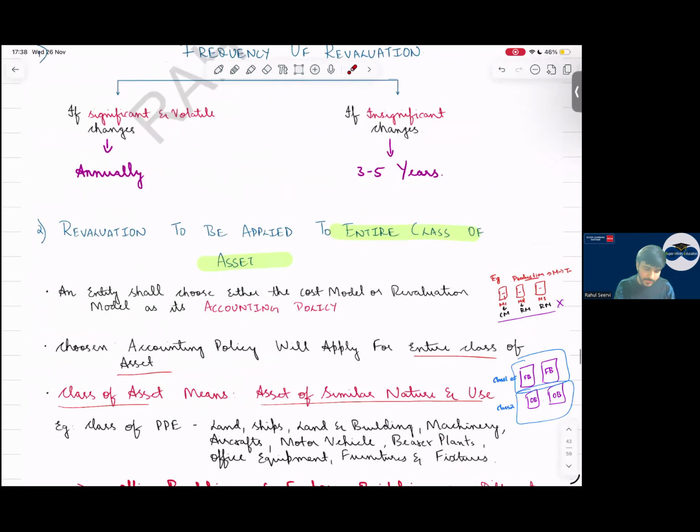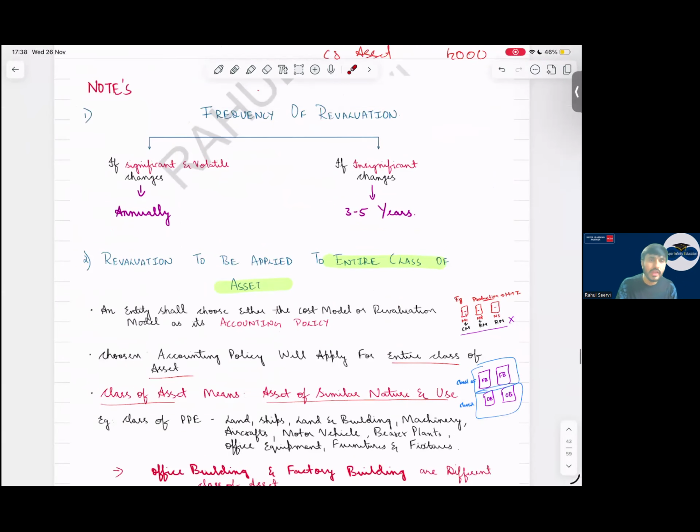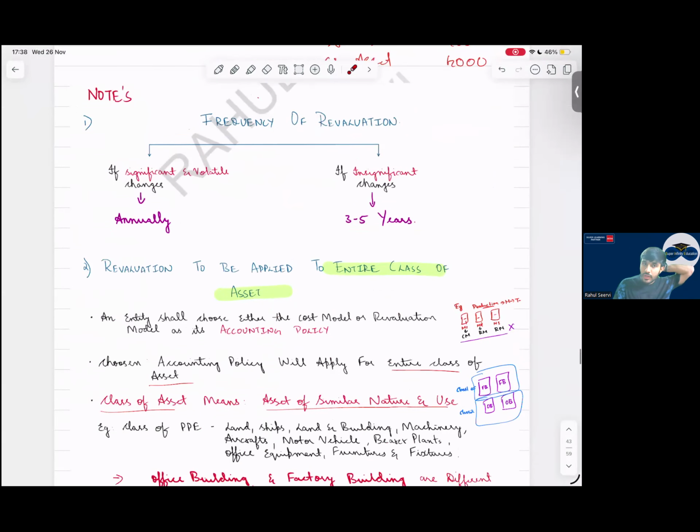Yes, sir. Now coming some important notes which you have to understand. Frequency of revaluation. Now, when will you revalue the asset? This was in your pre-mock. When will you revalue the asset? We will revalue the asset annually if the value is significantly changing. If the value is not significantly changing, we revalue every 3 to 5 years.